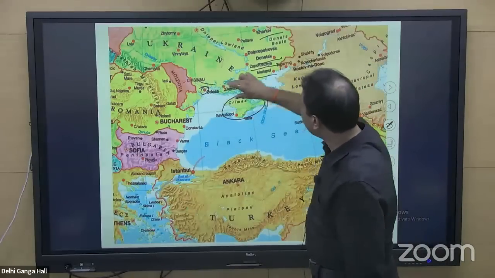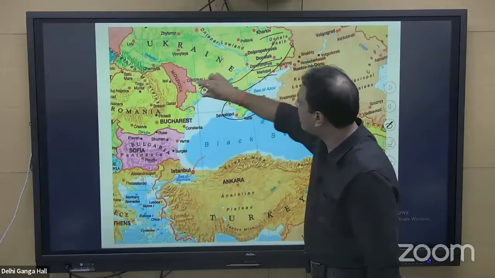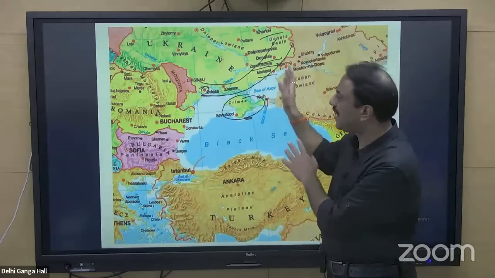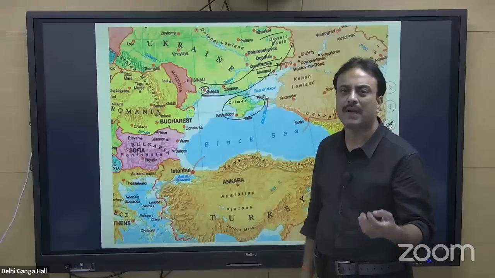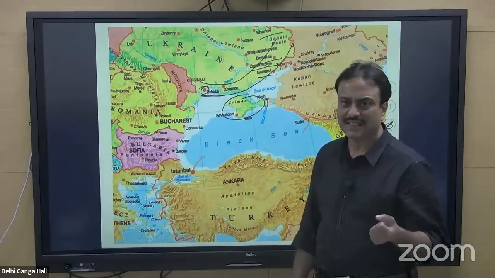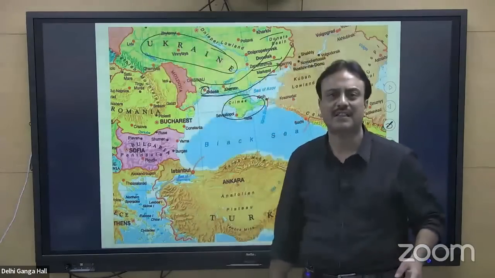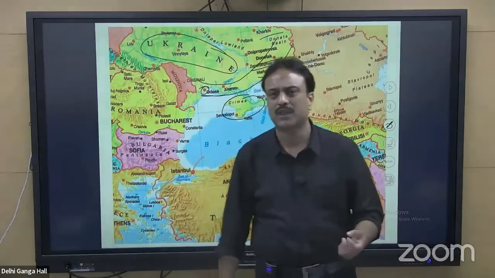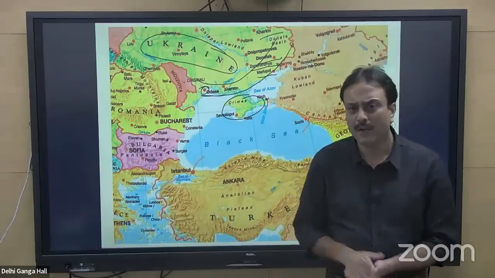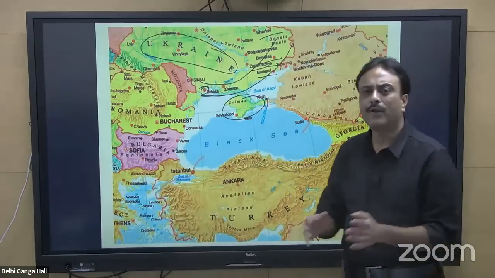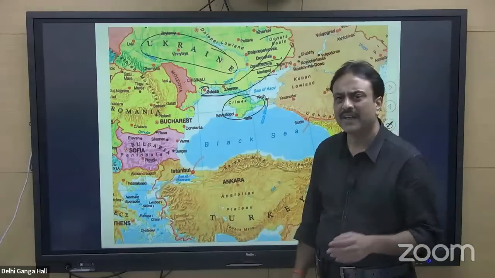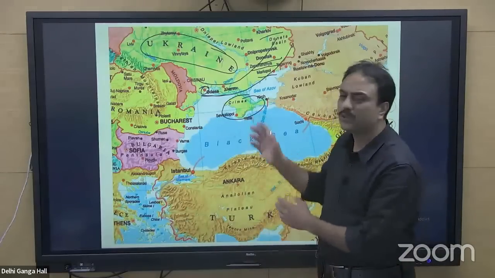So this entire area of Ukraine from the eastern side and the maximum part of the southern side was occupied by Russia during this crisis. And Ukraine is one of the major regions for production of wheat and edible oils, and many countries of the world were dependent on imports from Ukraine.